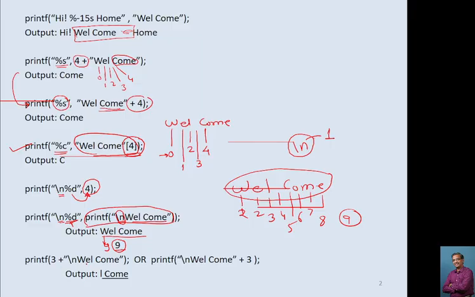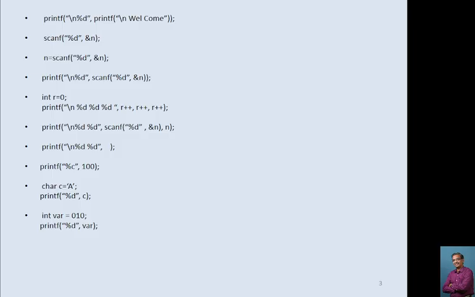Now here in both the cases, 3 plus indicates escape the first 3 characters. First 3 characters means this is the first character slash n, this is the second character, this is the third character, and then it will print L, blank space and so on. Same as here, just like our previous examples. What we did here, the same is used here. Only thing is here we have used percentage %d, which is not used here. Directly within a printf statement we have mentioned this. Now next, same is here, printf slash n welcome.